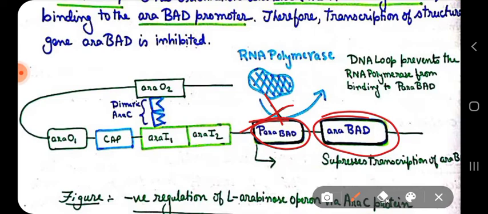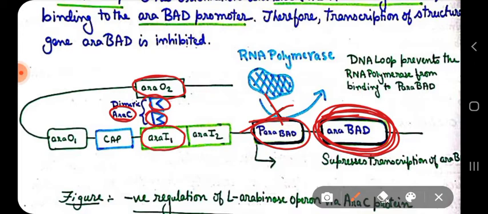So what happens? When arabinose is absent, cells don't need these ARA-BAD genes to be transcribed. We don't need these ARA-BAD gene products. For that, the ARA-C dimer binds to ARA-O2, which is the operator for ARA-BAD, and this same ARA-C dimer also binds to ARA-I1, which is an initiator, due to which